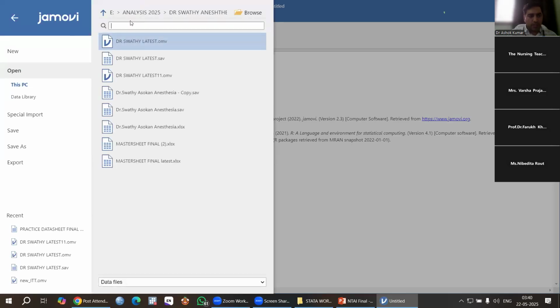This window will open here. You can see, and we should know where our master data sheet is. So I know. Click here, browse. Okay, click browse.